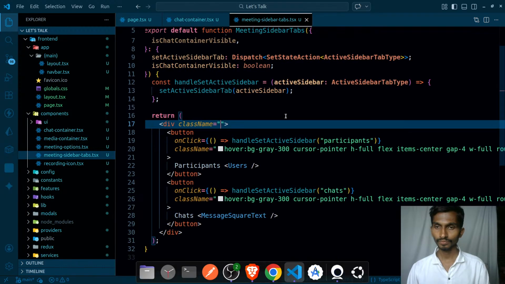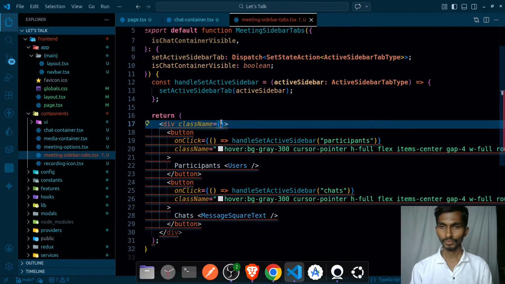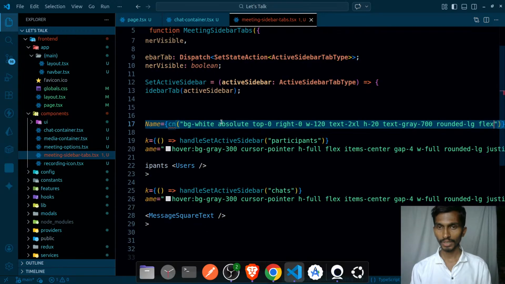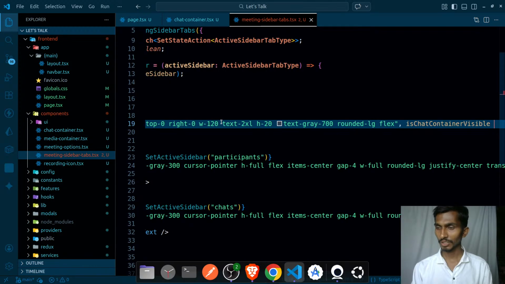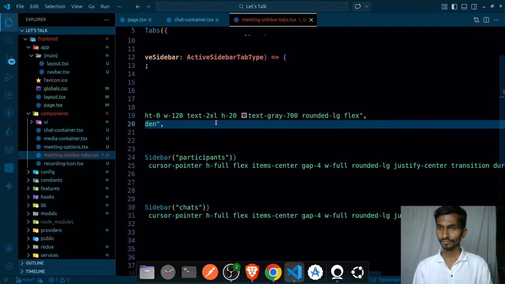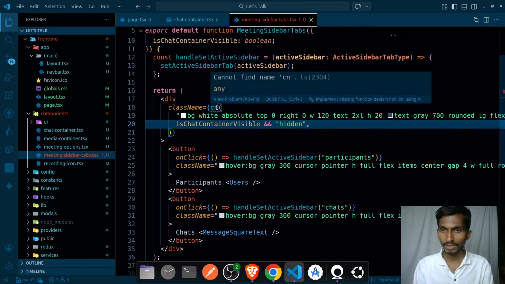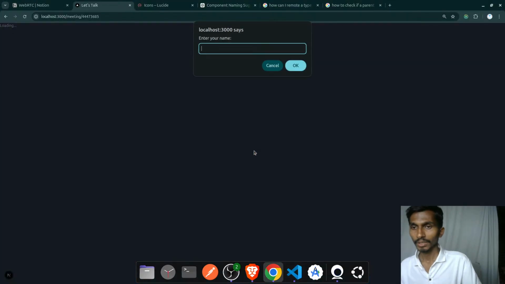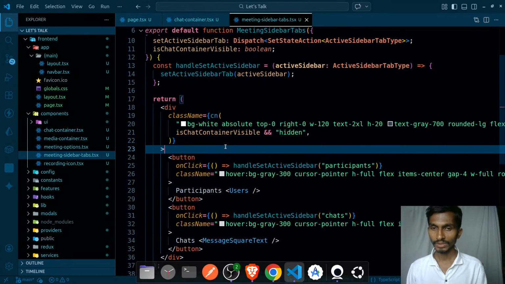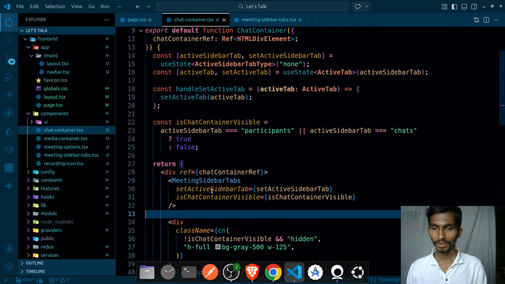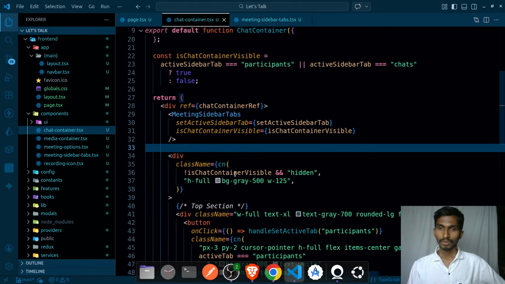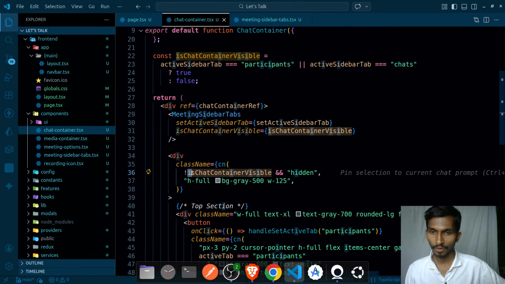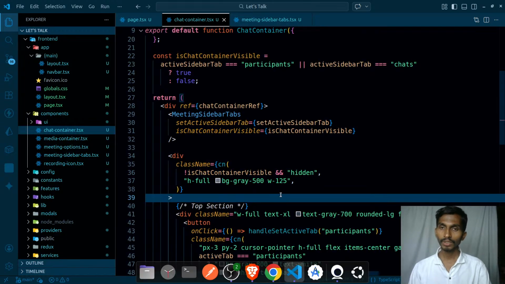So Control X, so cn, paste it like this. Not only that, if is chat container visible, that simply means make it hidden. Okay, so this is going to be hidden. In that case this cn needs to be imported, so let's simply import this. Done. Okay, get rid of this. And once that is hidden, coming back to this one, if not is chat visible, that means chat container is not visible, so make it hidden. That's understandable. So this much I've done.